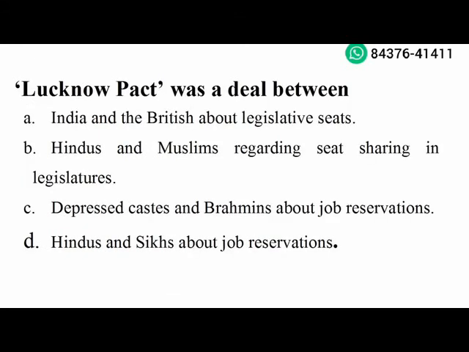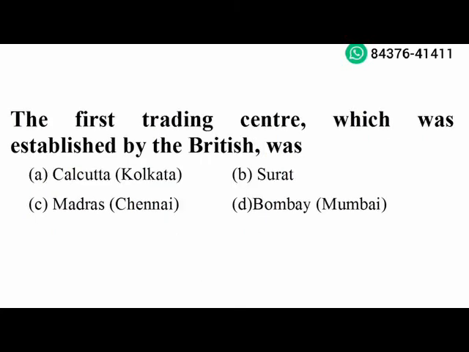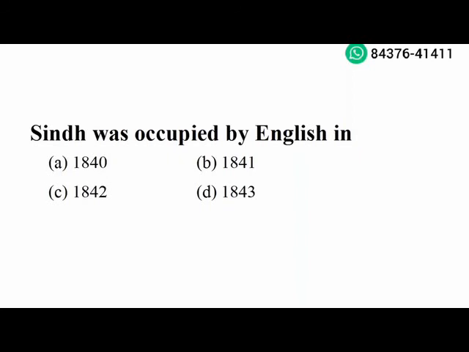Next question. Lucknow Pact was a deal between Hindus and Muslims regarding seat sharing in legislatures. Option B is the right answer. Next question. The first trading center which was established by the British was Surat. Option B is the right answer. Next question. Sindh was occupied by English in 1843. Option D is the right answer.